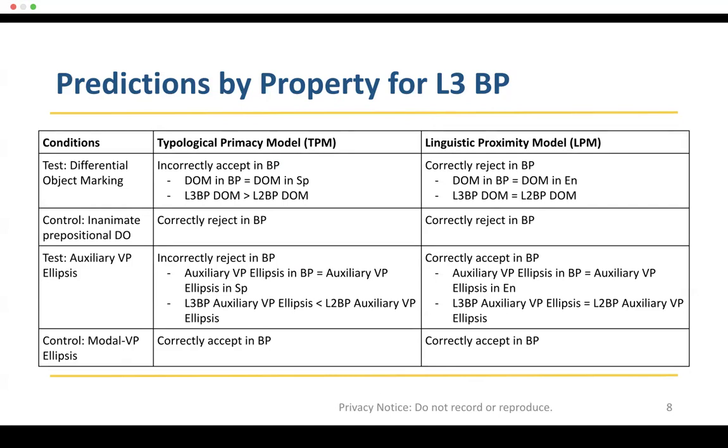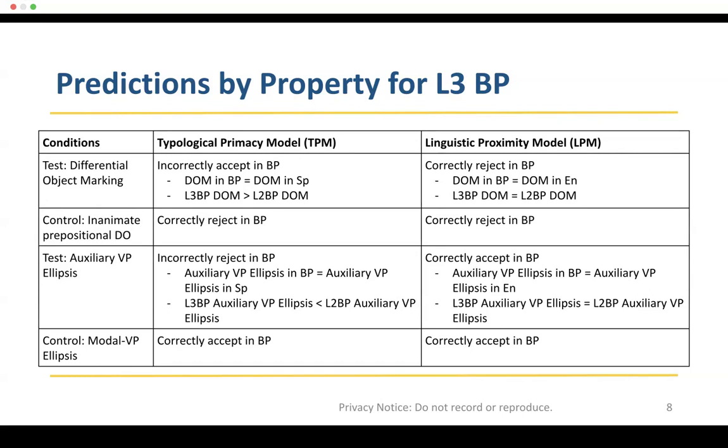For experimental conditions, the models predict two separate outcomes. For differential object marking, the TPM predicts that there will be a negative transfer from Spanish, meaning that participants will incorrectly rate sentences with DOM in Portuguese as high, because that's what should be done in Spanish, and that those with Spanish in their background will perform worse than those without Spanish. On the other hand, the LPM anticipates that participants will correctly give low scores to these sentences because that is what English expects. With this hypothesis, we do not expect a difference between those that do have Spanish in their backgrounds and those that do not.